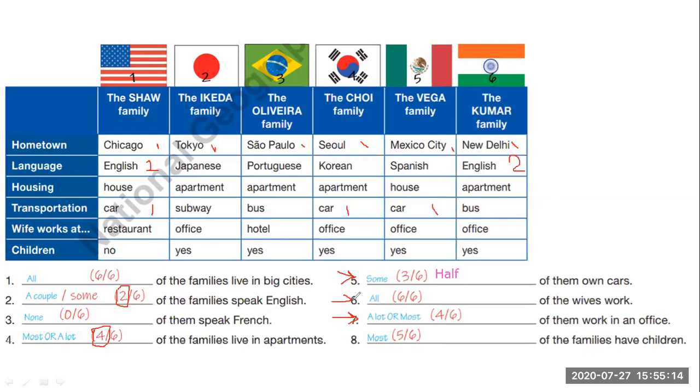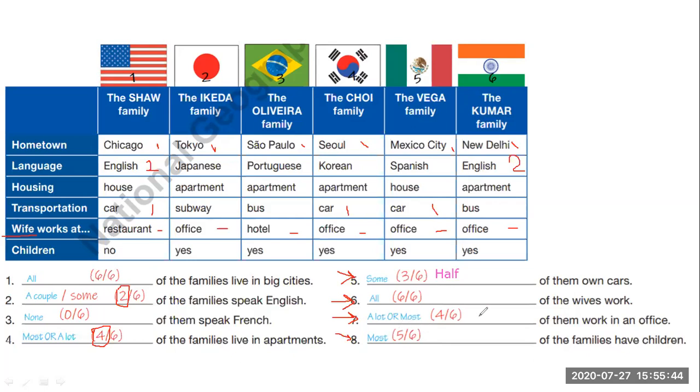Number 6, all of the wives work. So here we have wives and all of them work outside of the house, right? They work in an office, at the hotel, in a restaurant, and so on. Here we have most. Most of the families have children. In this case, we didn't use a lot of the families because we are talking about the majority.